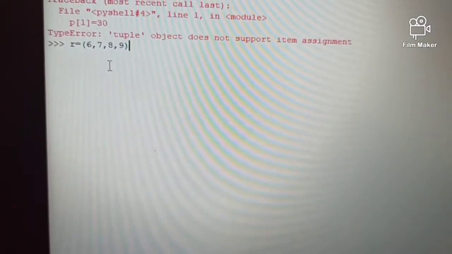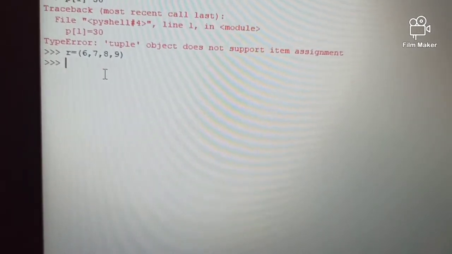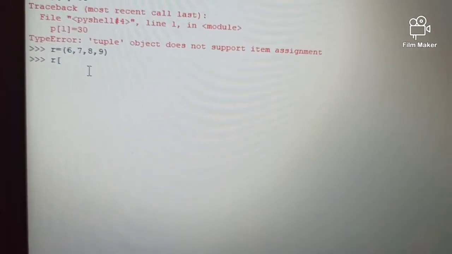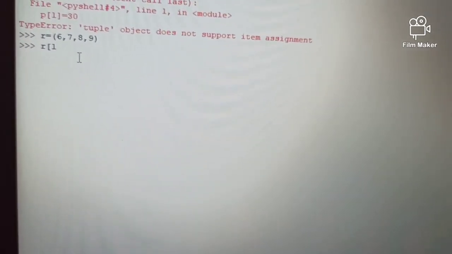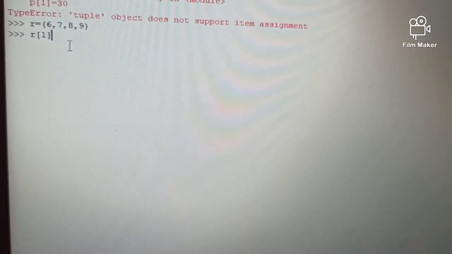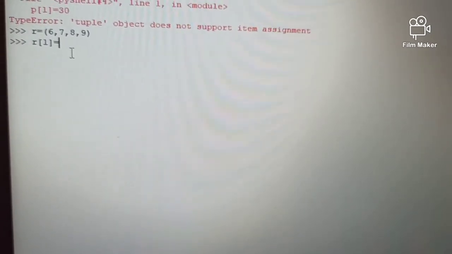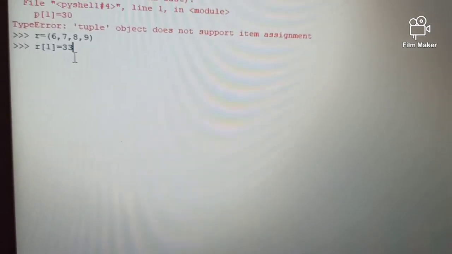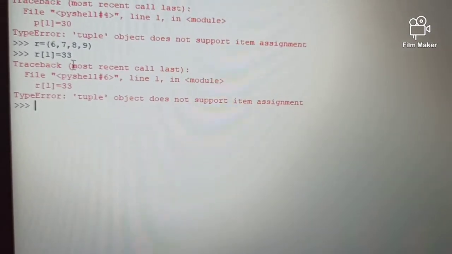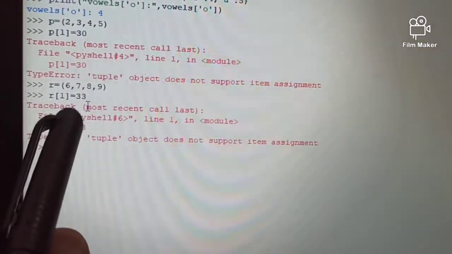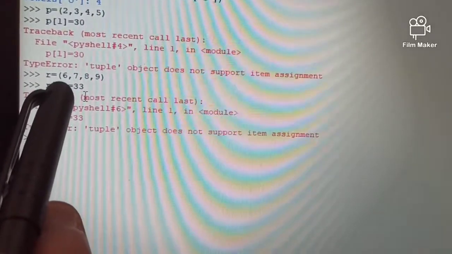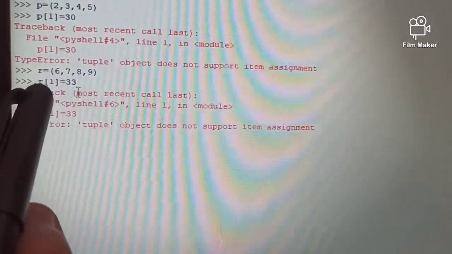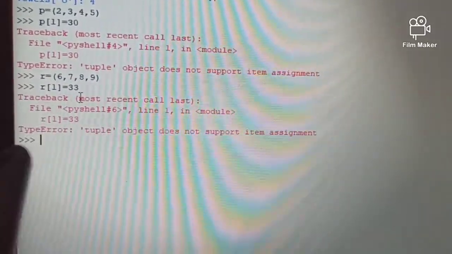Now I want to change the value, so I want that on r position 1, the value should be, let it be 33. Okay, so let's check. Yes, I'm getting an error. Why? Because this I have created is a tuple, and on 0th position the value is 6, on first position the value is 7, but here what I've written, that r on first position instead of 7, 33 will come, so it will not take.